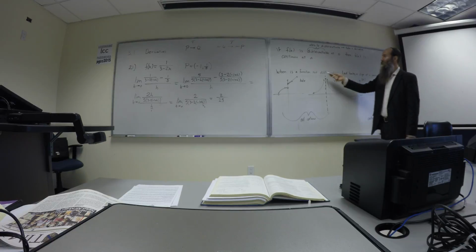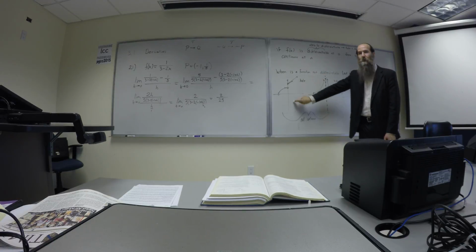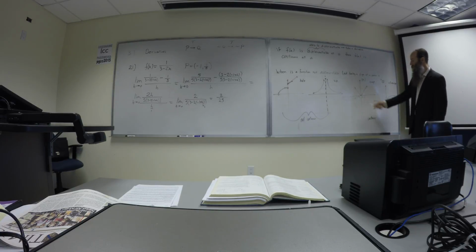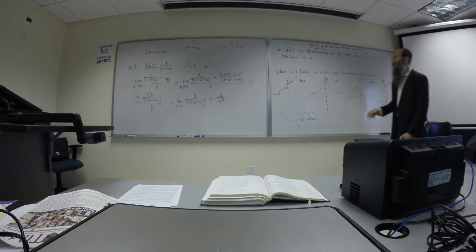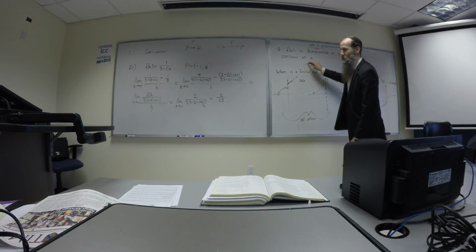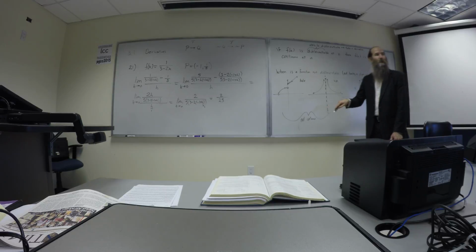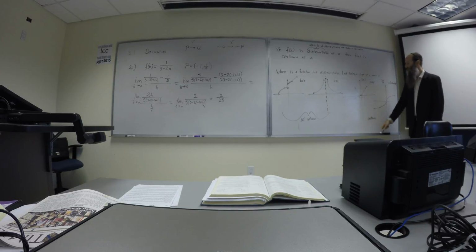So if something is not continuous, which is these two cases here, I don't have to think about it at all. It's automatically not differentiable. But just because it is continuous, I cannot guarantee that it is differentiable. So whenever something is differentiable, it's certainly continuous, and that implies when it's not continuous, it is not differentiable. But you see cases where it is continuous and yet not differentiable. So you have to be careful about the way you apply these things.